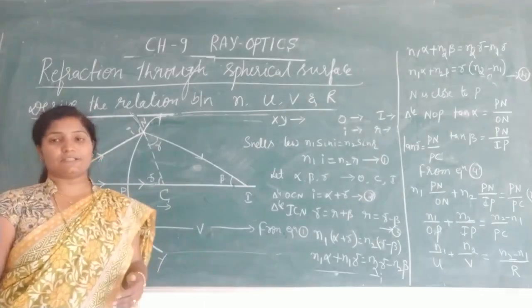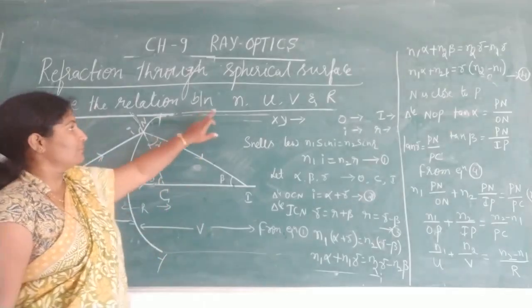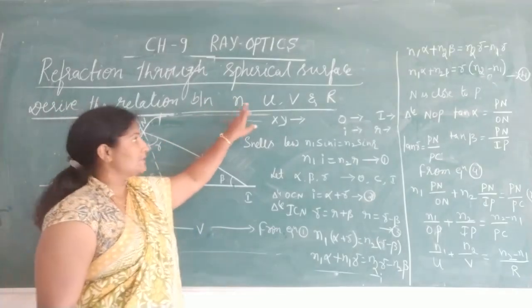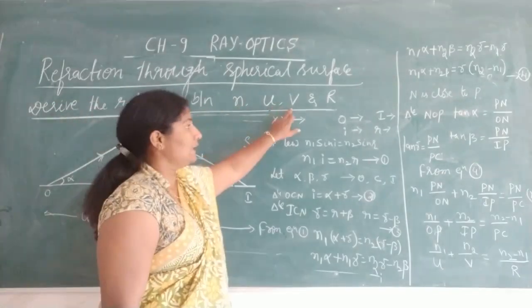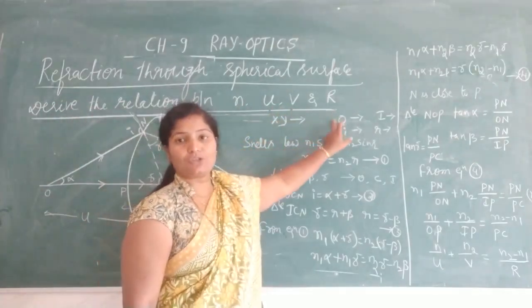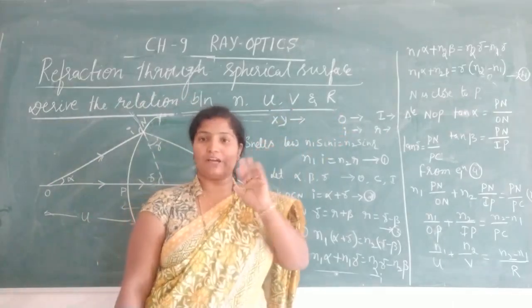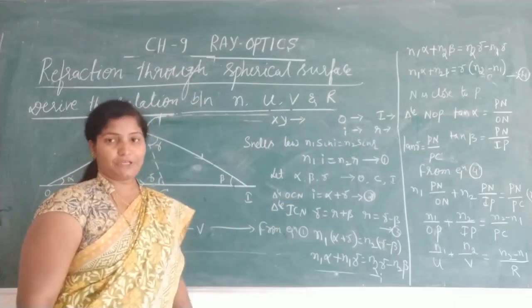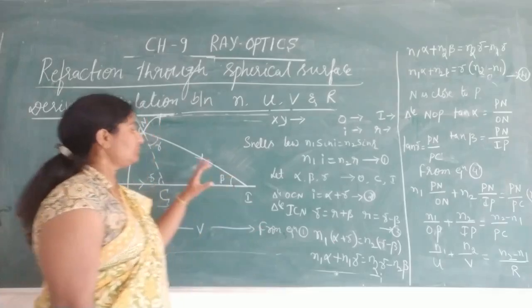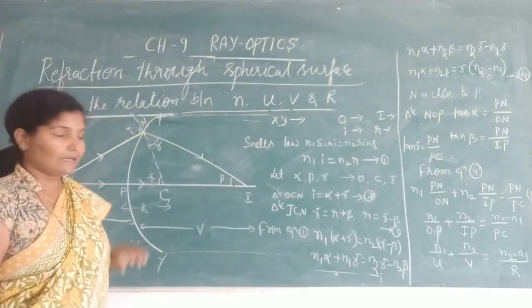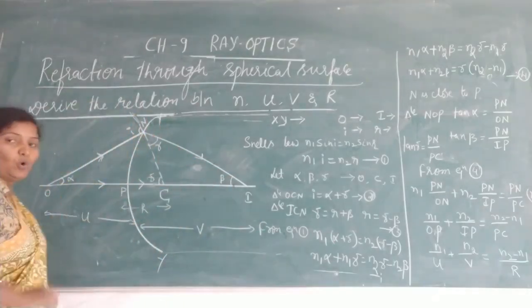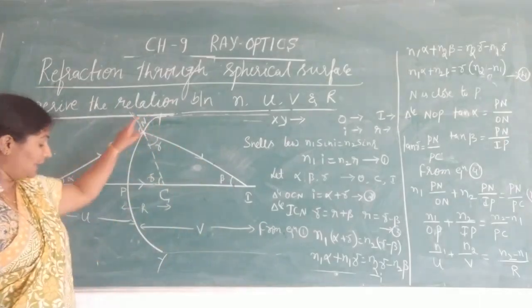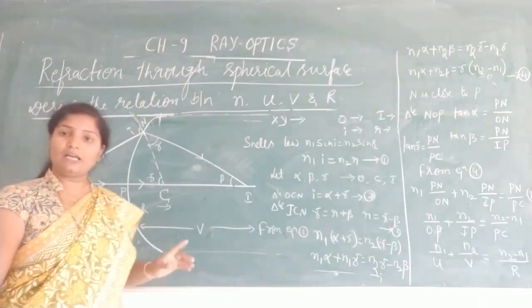Now let us derive the relation between refractive index, object distance, image distance and radius of curvature. This is a 5 mark question we can expect in examination, with 1 mark for the diagram. See, let O be the object, XY is a spherical surface.